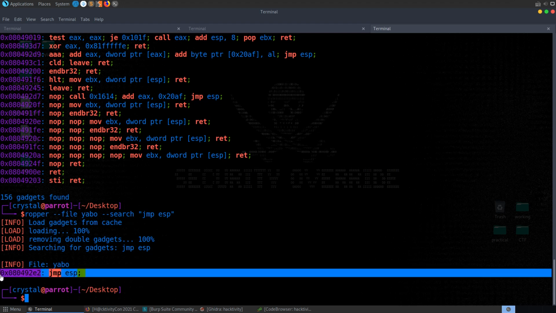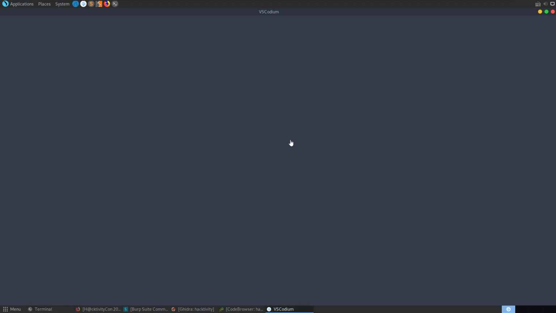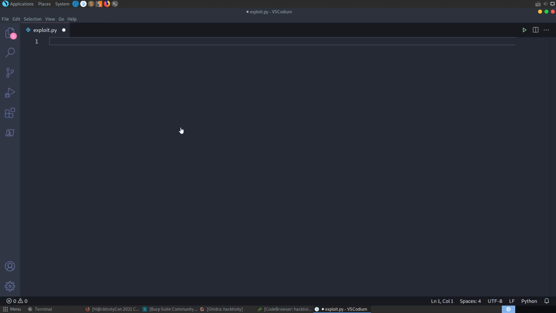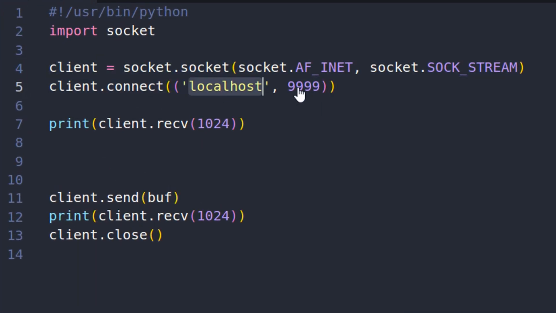Use MSFvenom to generate some shellcode, and then afterwards we'll recreate it in Pwntools and see if we can get the same result. So I'm going to create this exploit.py. I'm just going to paste in a little bit of template code here. So we're just creating a socket. We're going to connect to our localhost on 9999, and we're going to receive.